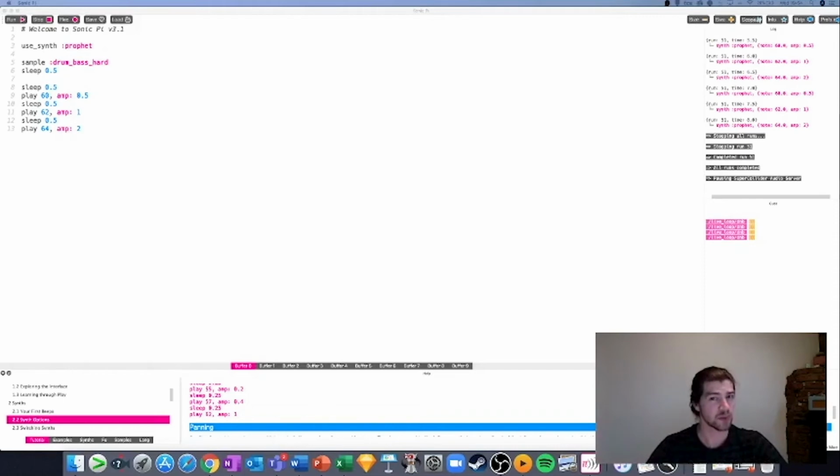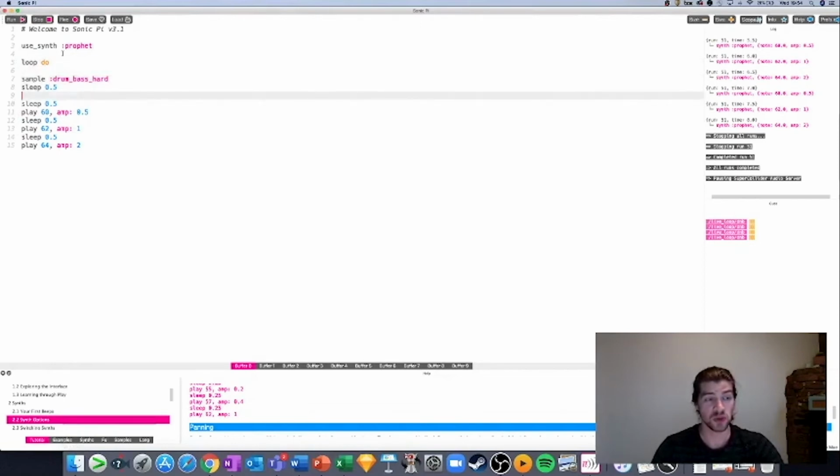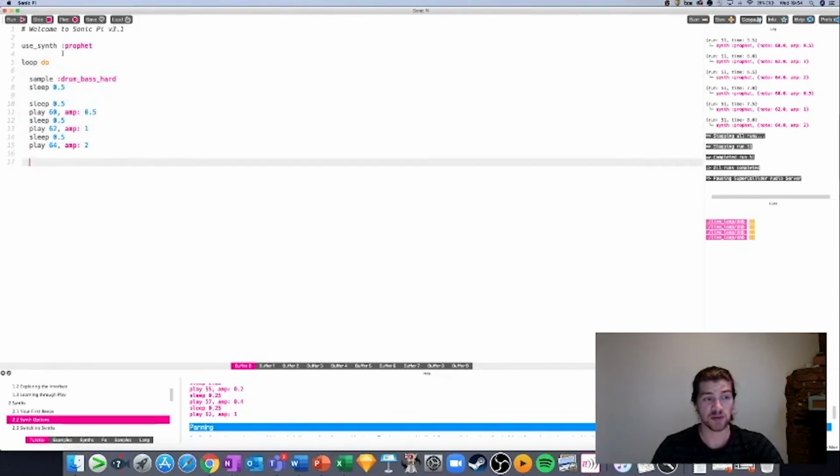Now this is very important for programmers because it gets very boring when we have to write something out 100 times. And this happens a lot in coding because you want things to happen over and over again. Looping is very important. It just saves us a lot of time. In Sonic Pi, you add it by adding a couple of lines, adding the word loop, a space, and the word do, and then go to the end of where you want to be looping and add the word end.